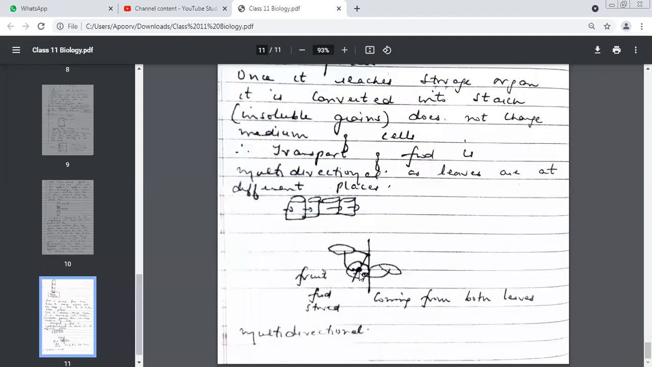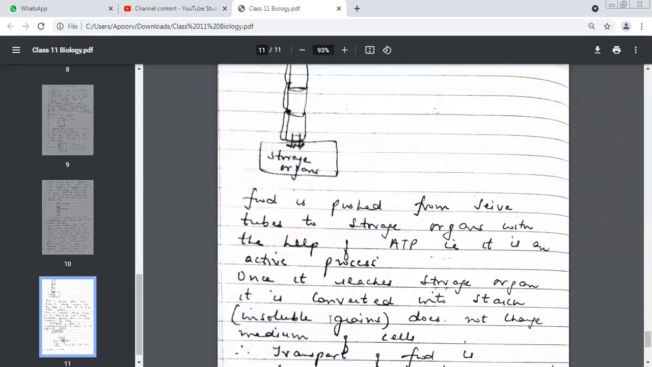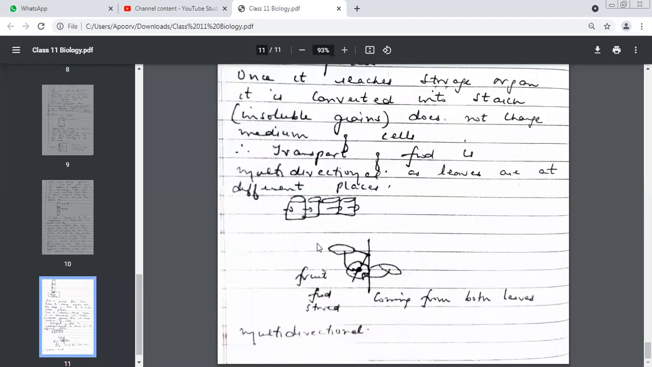See the arrows. From this leaf, I've shown an arrow downwards. That means the food is moving from this source to this sink. And from the lower leaf also it is coming. That means it is coming from both leaves. And here I try to explain it to you: sieve cells arranged one below the other. It could be left to right at the moment, or it could be right to left, anywhere. So the transport of food is unidirectional or multidirectional? Multidirectional. But the transport of water was? Unidirectional. So this is the main difference between transport of food and transport of water.